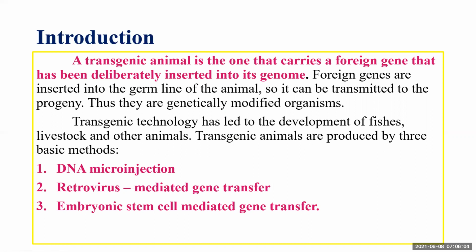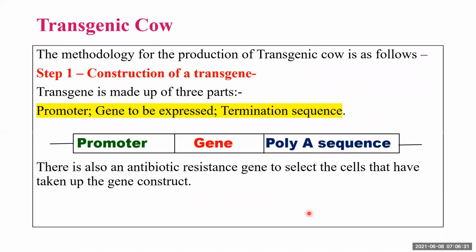Transgenic animals can be produced by any one of three methods: the DNA microinjection method, retrovirus mediated gene transfer, or embryonic stem cell mediated gene transfer.